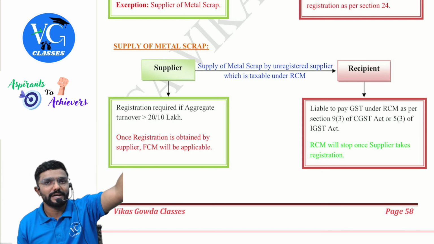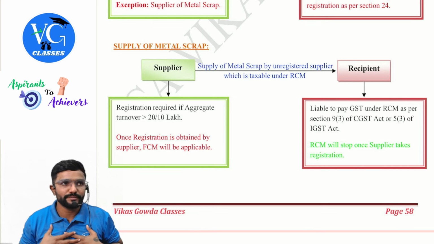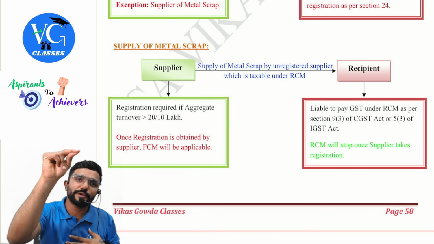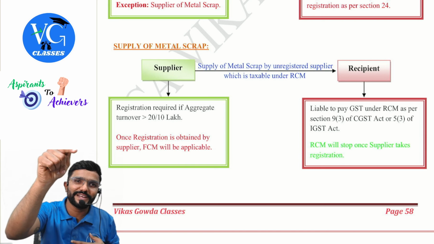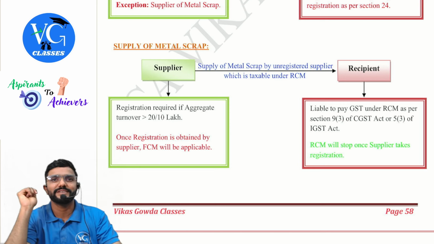Hope you understood it. Listen, let me give an example. I am supplying metal scrap for you. I am not registered under GST because I am small. Is RCM applicable for you? Yes. When RCM is applicable for you, should you get registered? Yes. Whether you are small or big, doesn't matter. You have to get registered.